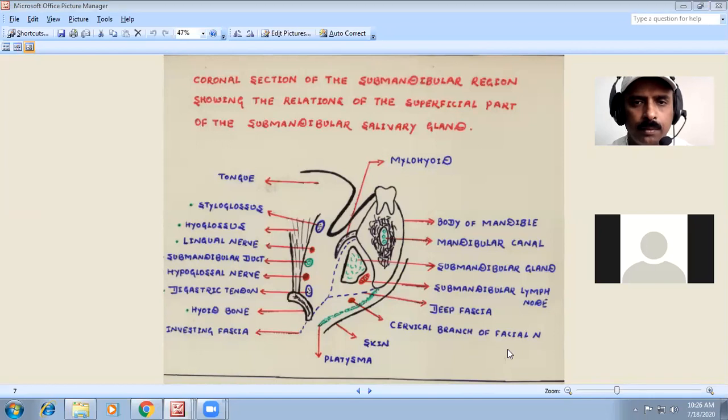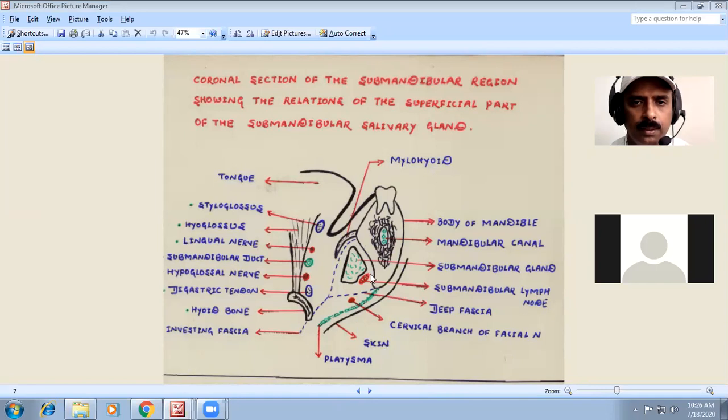Here you can see the first one, the relations of the submandibular salivary gland. All the related structures you are going to get are inferiorly, medially and laterally. Inferiorly we have skin, platysma, cervical branch of the facial nerve, deep fascia, and submandibular lymph node. These are from the inferior surface.